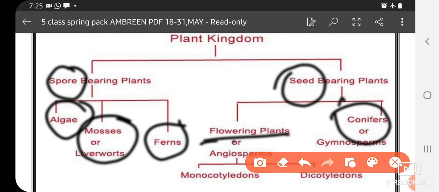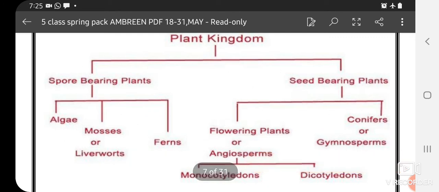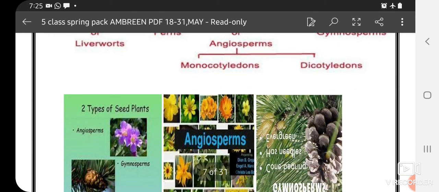These are non-flowering plants and these are angiosperms. These are flowering plants. The angiosperms are further divided into two classes, monocotyledons and dicotyledons. These are divided on the basis of cotyledons present inside the seeds of these plants.